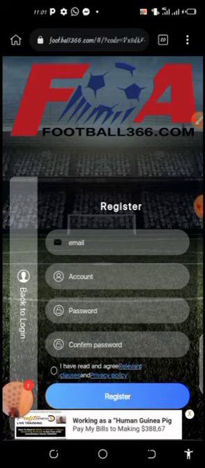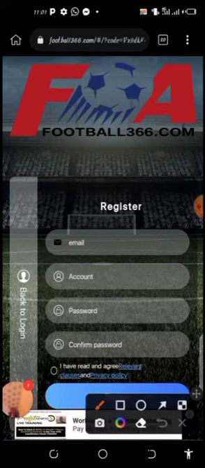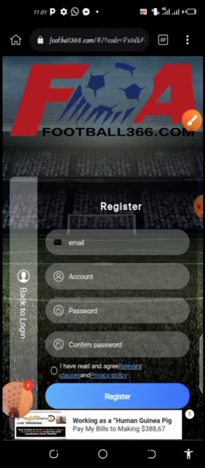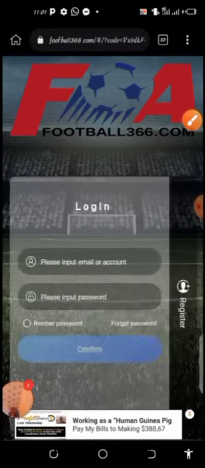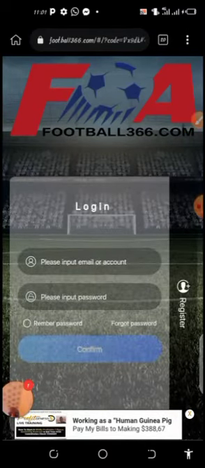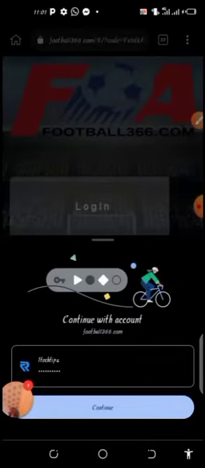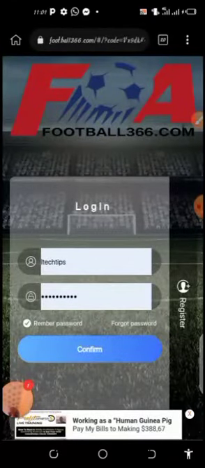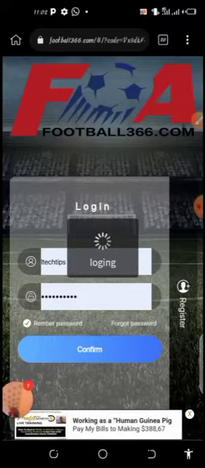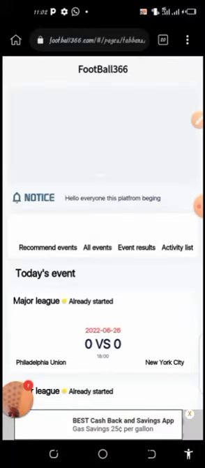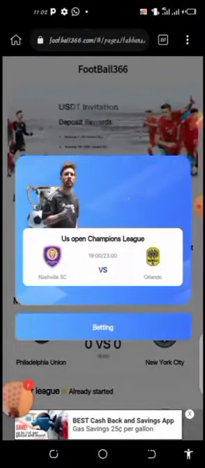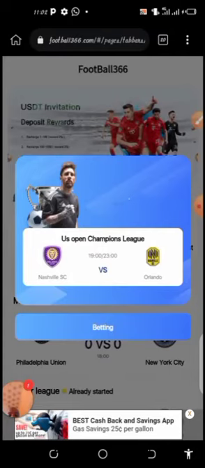So that is how you add the platform on your home screen with ease. Without wasting much of our time, let's go back and log in through my own dashboard and show you some things and how to start gaming. When I go back, I can see the option for sign in or login. I will put my details and then log in. So now it has taken me to my dashboard.